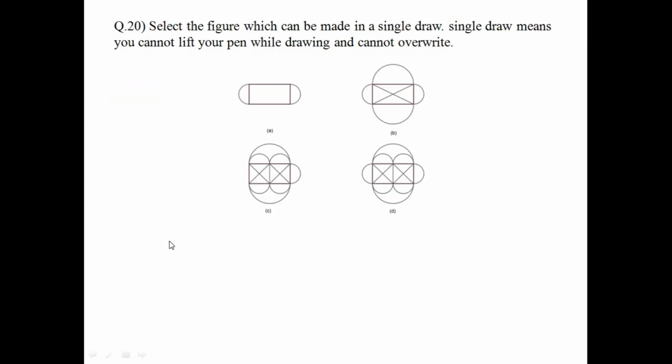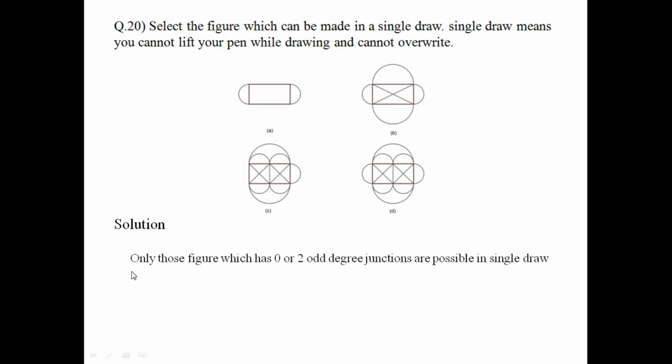Question number 20. It's a very straightforward question actually. You have to point out the figure which you can draw in a single draw, and single draw means without lifting your pen. So there is a special theory called graph theory, which is used for dealing with this kind of problems. If you don't know about graph theory, I would suggest you once read about graph theory and then understand this explanation.